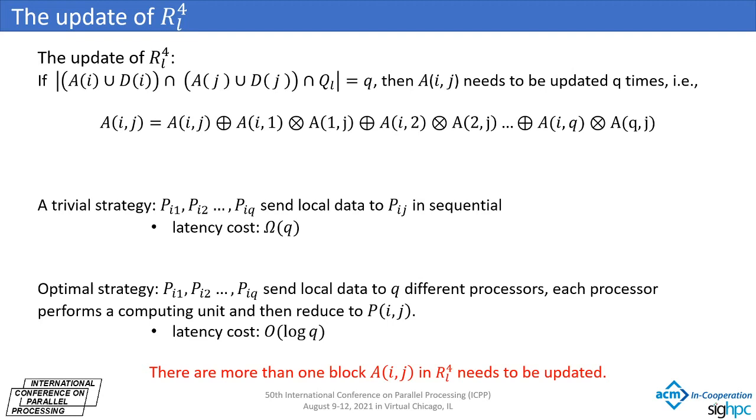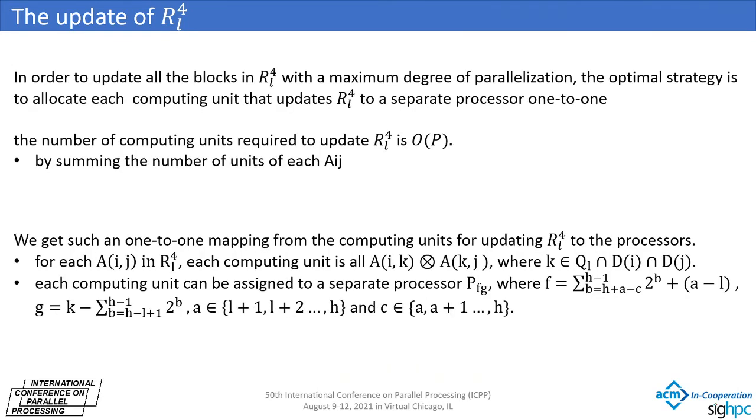It should be noted that there is more than one block A(I, J) in R_L4 that needs to be updated. In order to allow all blocks in R_L4 to be updated in parallel, we hope to allocate each computing unit that updates R_L4 to a separate processor, so that all computing units can be calculated at the same time, and the results will be sent to the corresponding processors through the reduction operation.